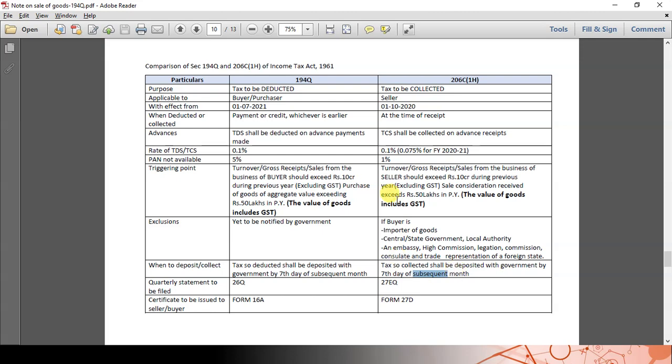So here the TDS returns have to be filed in 26Q, and the TCS return in form 27EQ. Here, after filing TDS returns, Form 16 has to be issued. Here Form 27D has to be issued.